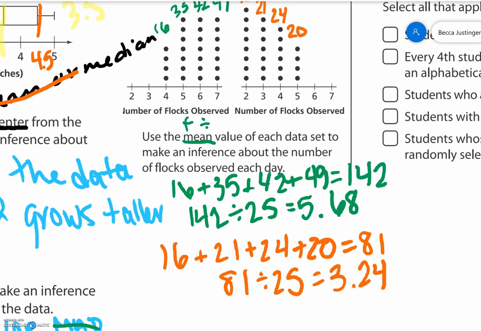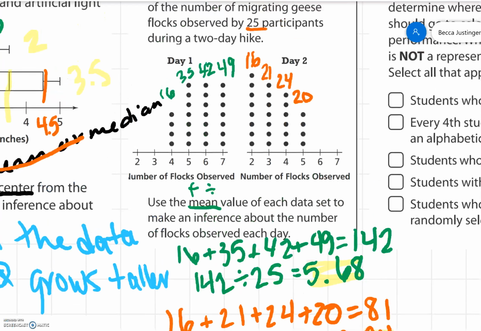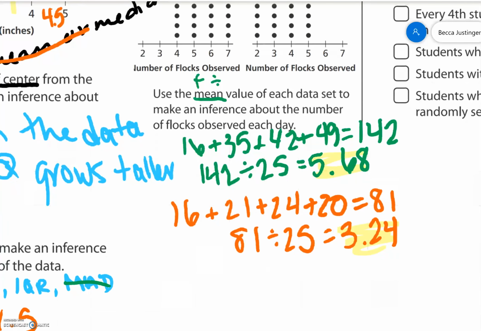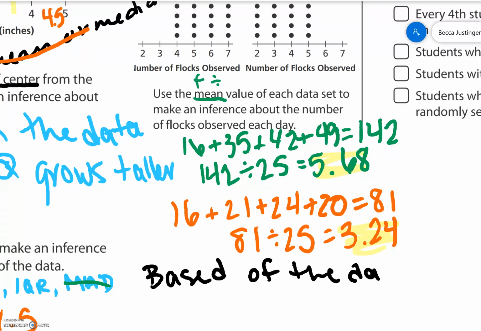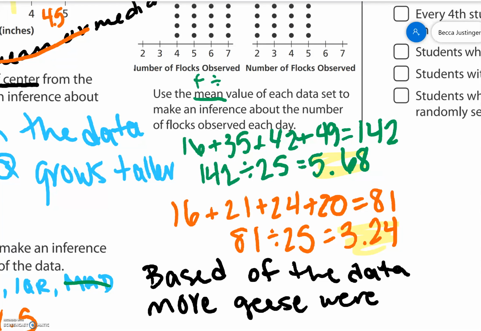So we found the mean of both. And we need to make an inference. So based off of this data, remember this is how many flocks of geese were observed. So on day 1, based off this data, more geese were observed on day 1.